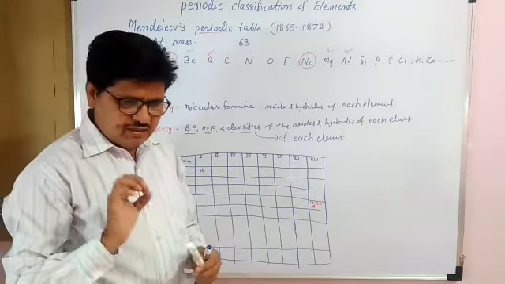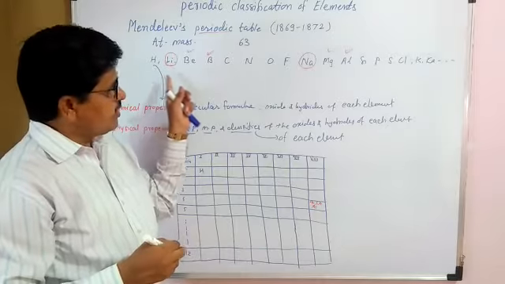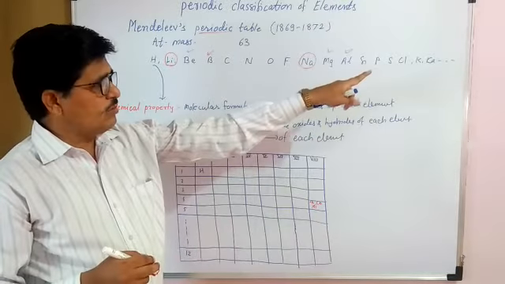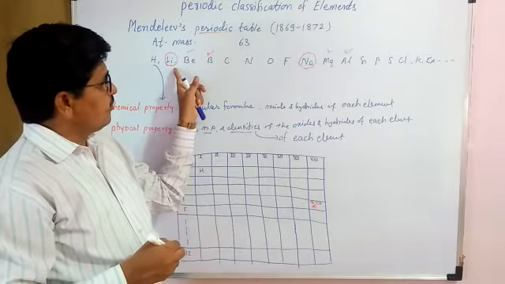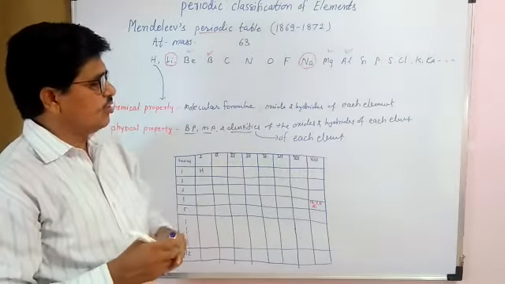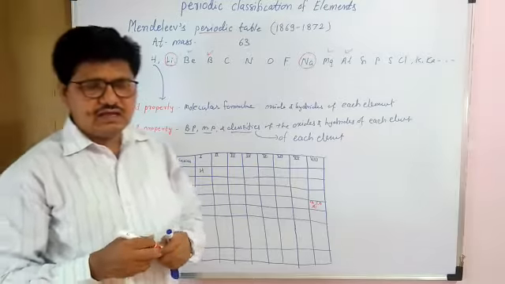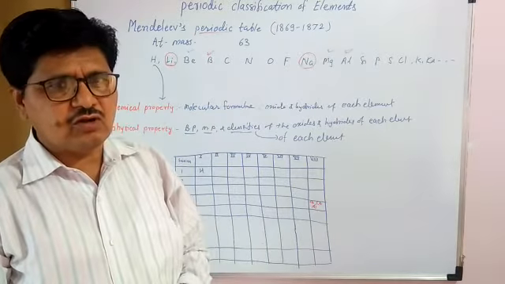Because if the elements are arranged in the increasing order of their atomic masses, then only do we find their proper physical and chemical properties repeated. Therefore, what law is stated? The physical and chemical properties of the elements are the periodic functions of their atomic masses.